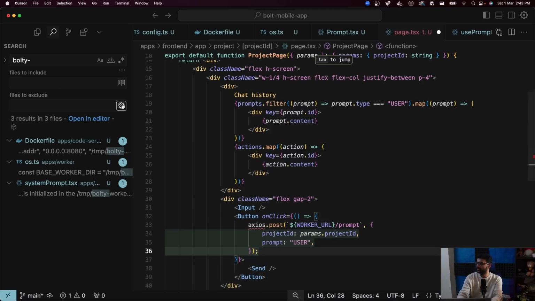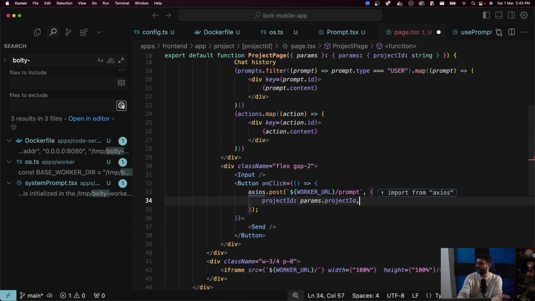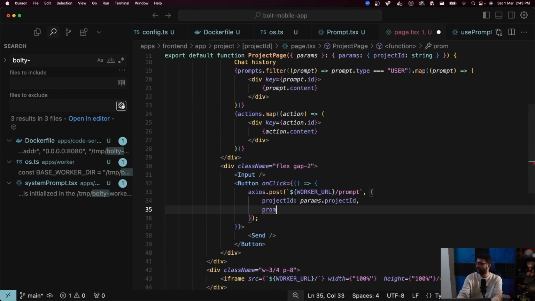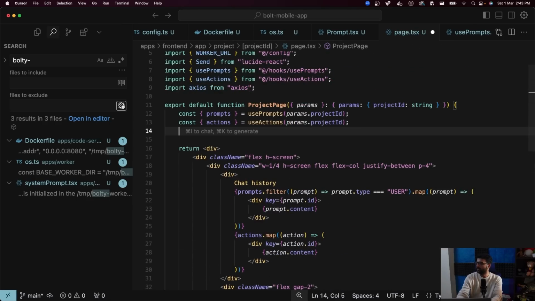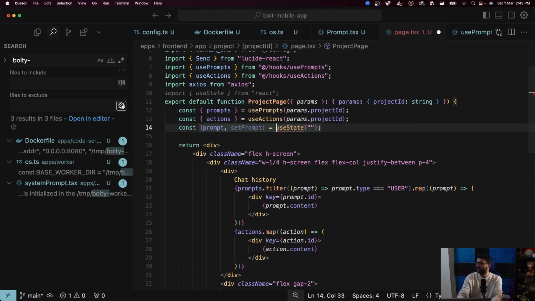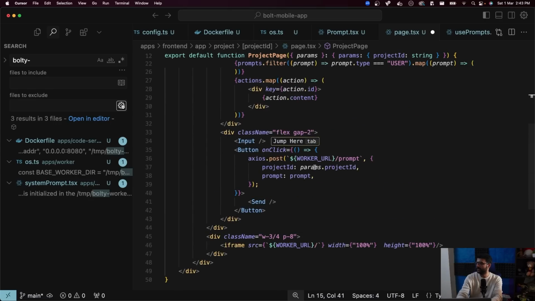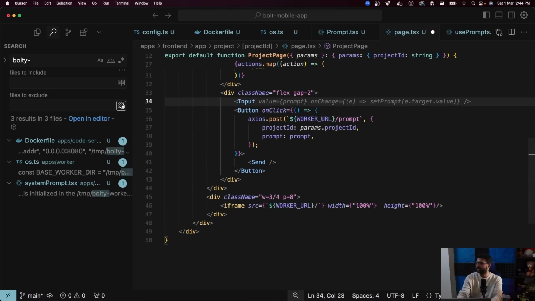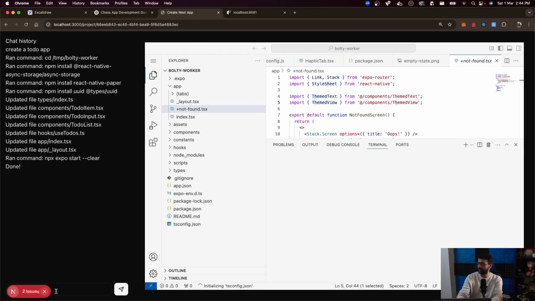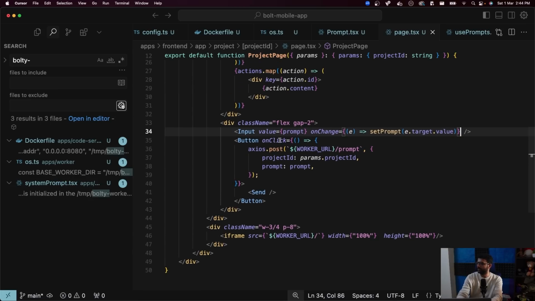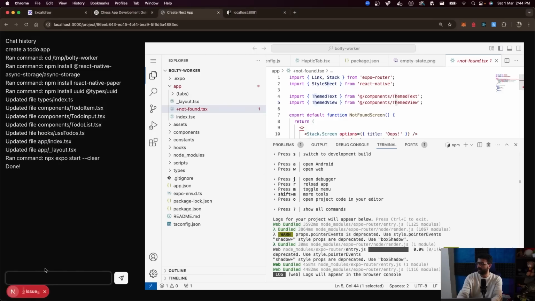So button on click equal to axios.post prompt, project ID and prompt, and we'll come to what the prompt is, but axios. Add prompt as a state variable: const prompt, comma, set prompt equal to use state, and whenever the input changes, that's this thing right here, on change equal to set prompt. Alrighty, let's try a follow-up prompt now. Let me add some padding to the input box so we don't see this.